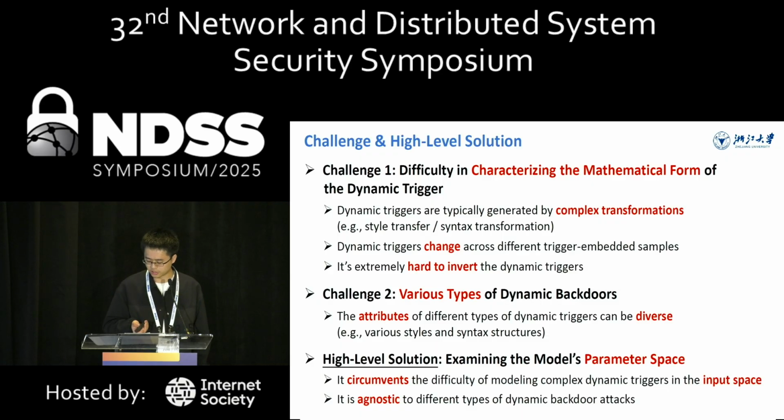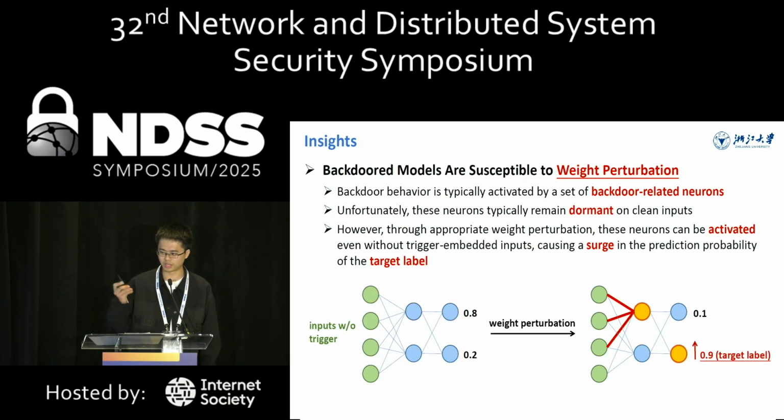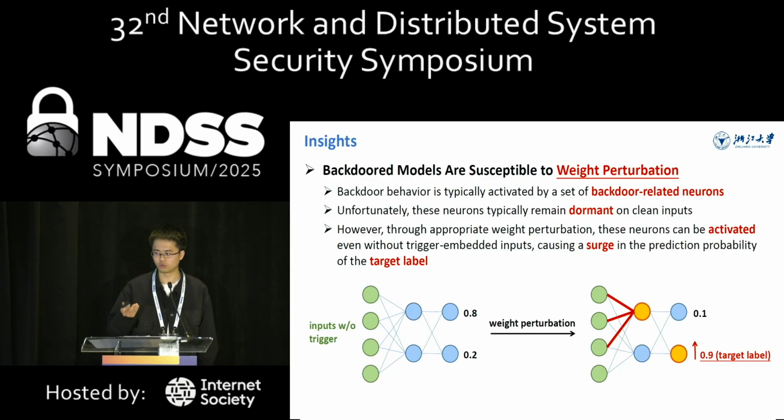To address these challenges, we propose examining the model's parameter space. This approach avoids modeling the complex dynamic triggers in the input space and remains agnostic to different types of dynamic backdoors. Specifically, our key insight is that the backdoor models are susceptible to weight perturbation. Through carefully designed weight perturbation, the backdoor behavior can be activated even on clean inputs without the trigger, causing a significant increase in the prediction confidence for the target class.